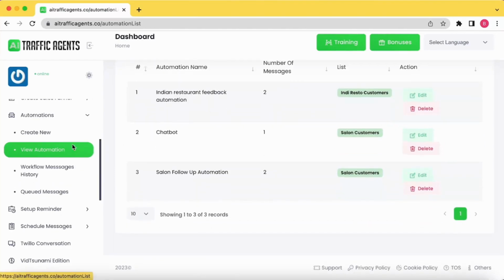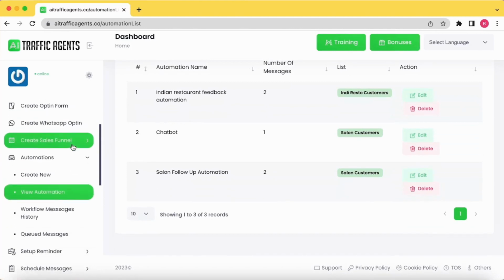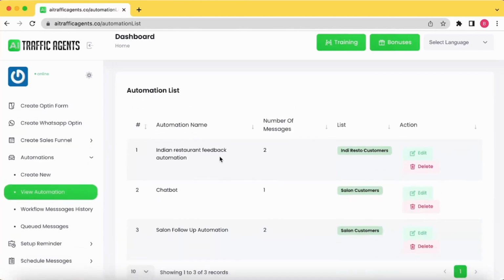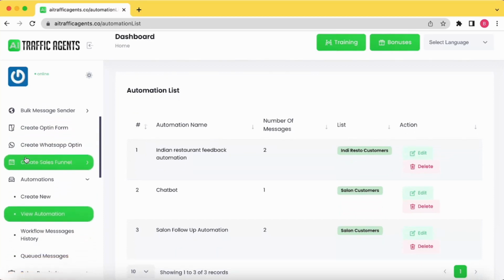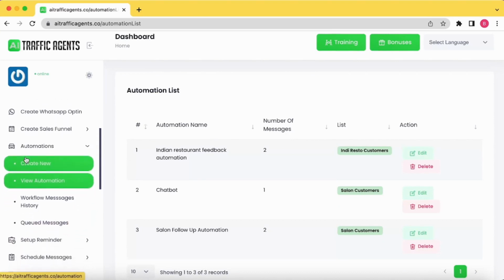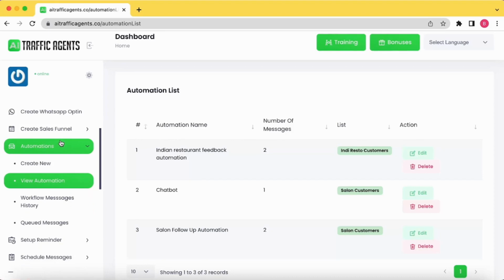So this software covers everything that is required to automate your WhatsApp through the power of ChatGPT, and utilize this artificial intelligence to increase your business without being present all the time.